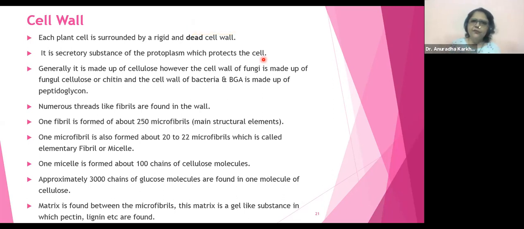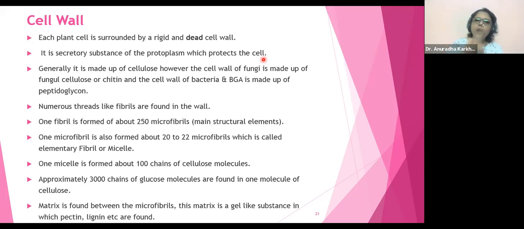Then there won't be any confusion. Fine. See, what are they saying? Numerous threads like fibrils are found in the cell wall of plant cell. ठीक है, तो इसका मतलब क्या हो गया? एक सेल वॉल है, उसको जब हमने माइक्रोस्कोप के नीचे ऑब्जर्व किया, what did we see? We saw many thread-like structures which are called as fibrils.